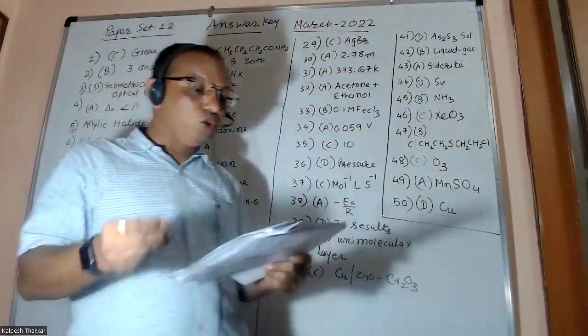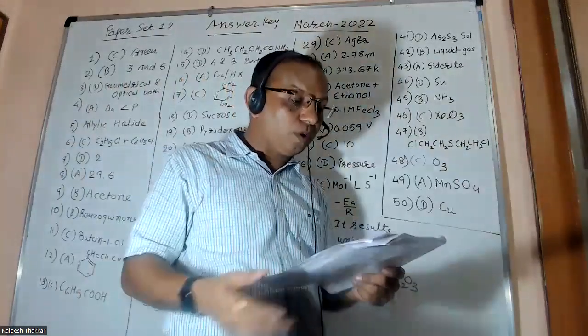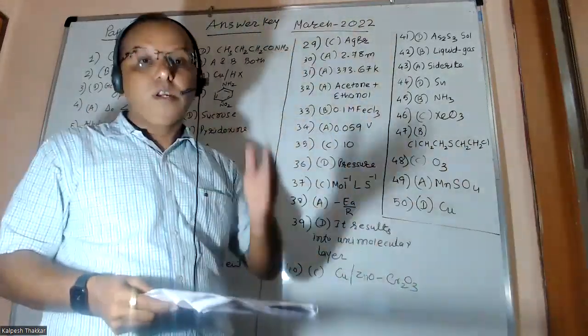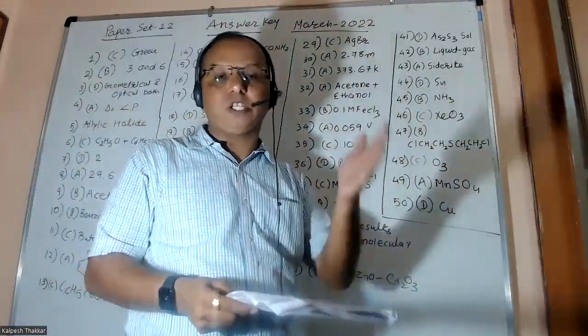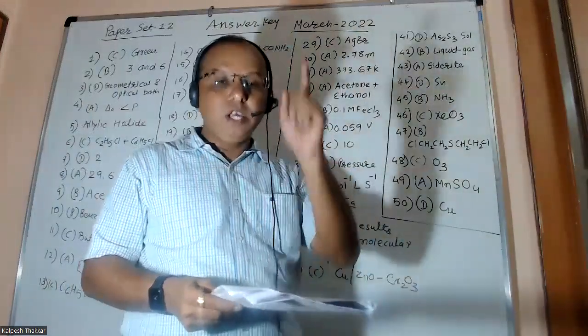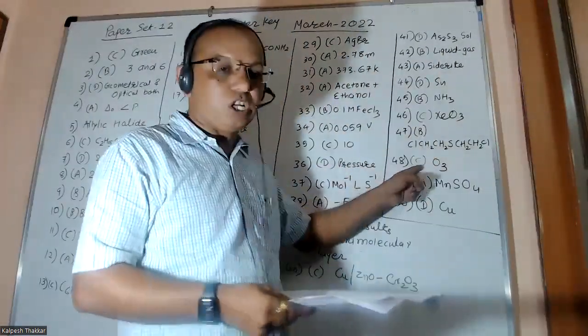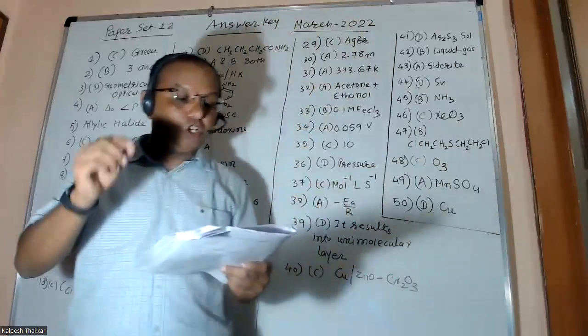Question 48. Which is used for bleaching of flour? Answer is ozone. Chapter number 7, ozone's preparation, properties, and uses are given. In ozone's uses, this is given. It is used for bleaching of flour.